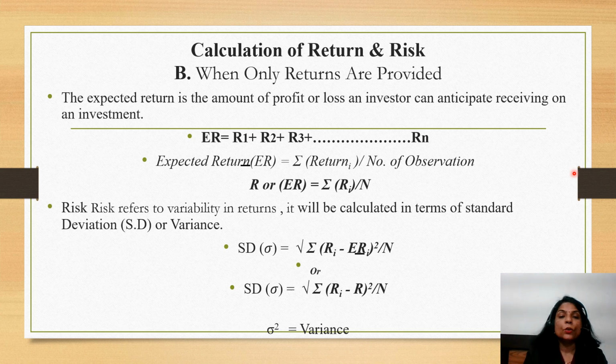Now we will look into the second formula, where we do not have any idea about the probability, that is, what is the probability of getting this return. So now it is when only returns have been given.